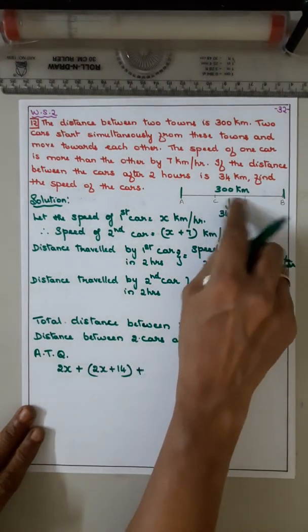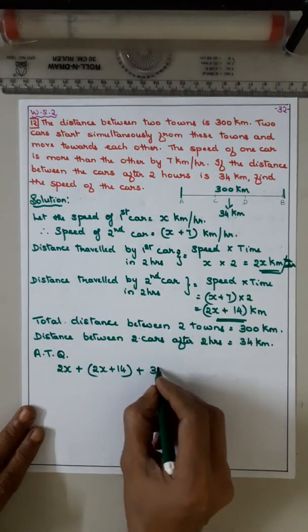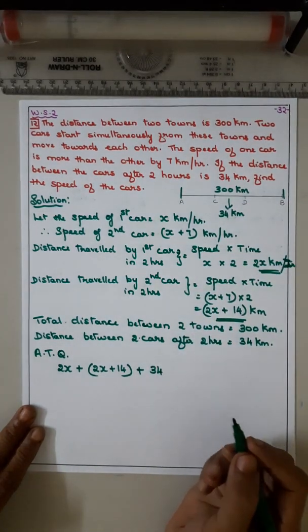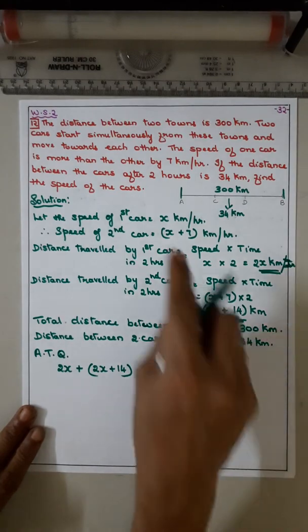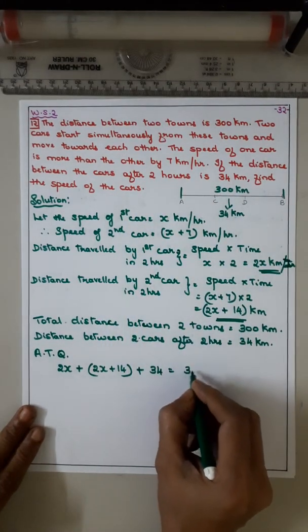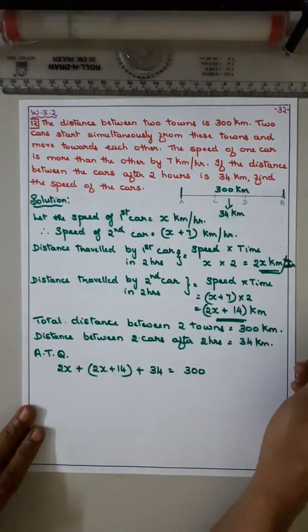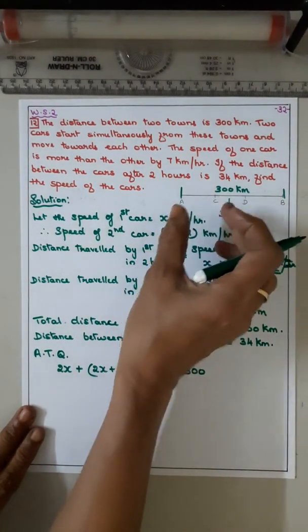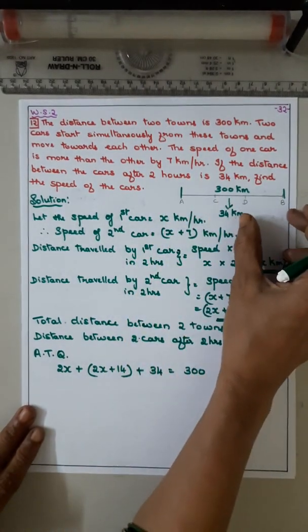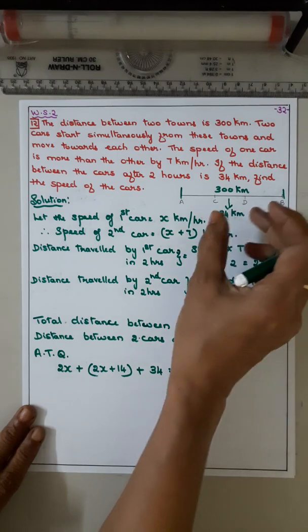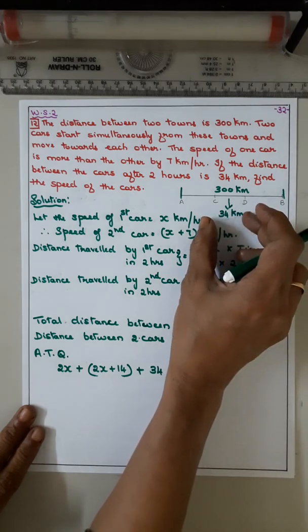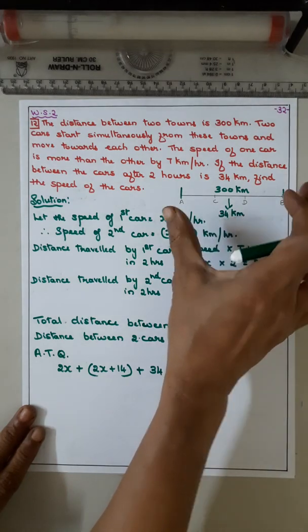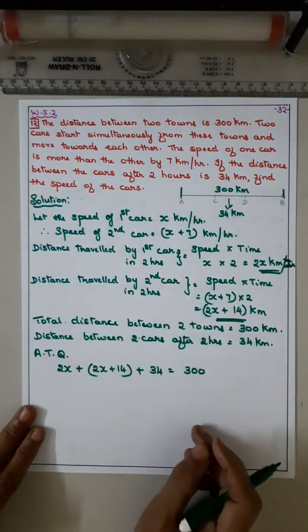Now, the distance between the two cars after 2 hours, that is 34, is equal to the total distance. That is why this figure. So, this is the distance covered by the first car. This is the distance covered by the second car. The distance between the two cars after 2 hours. That is the full total distance.